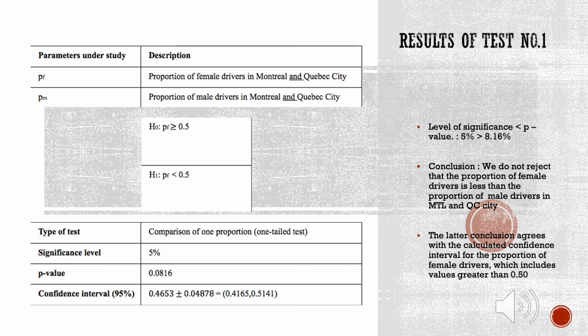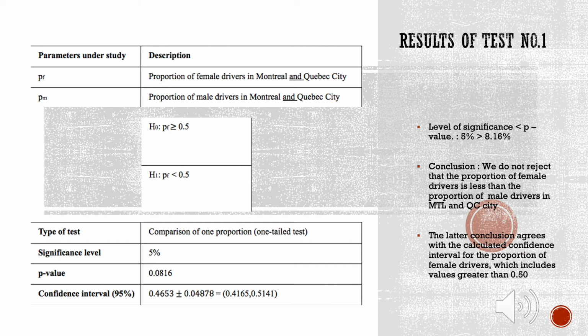As you can see in the table, the parameters under study are the proportion of female drivers in both cities studied and the proportion of male drivers as well. At the 5% significance level, since the p-value is greater, at 8.16%, the collected data does not support the claim stating that the proportion of female drivers is statistically lower than the proportion of male drivers.